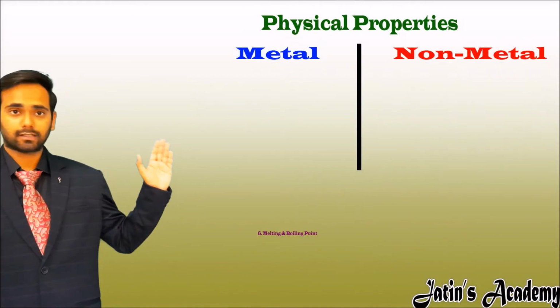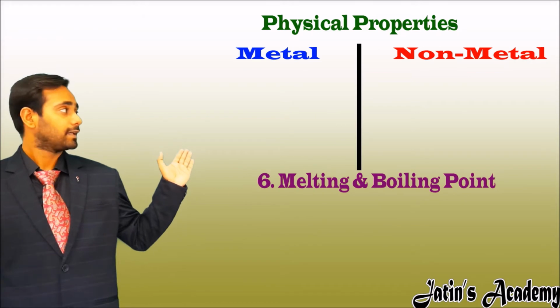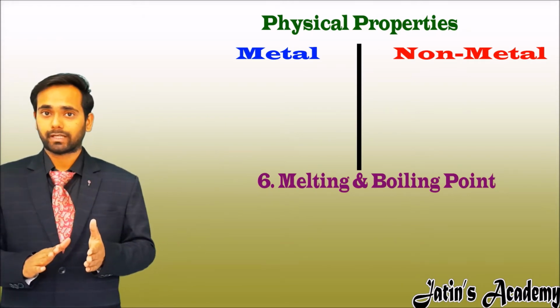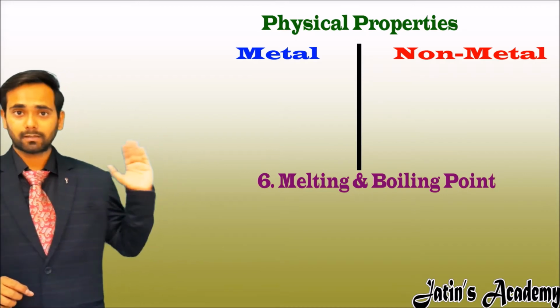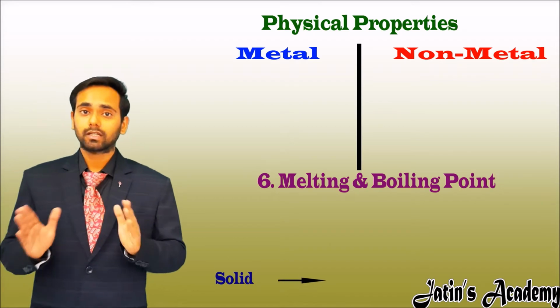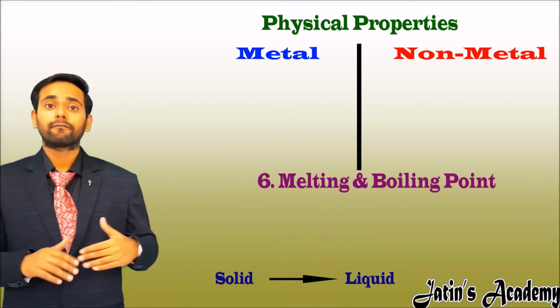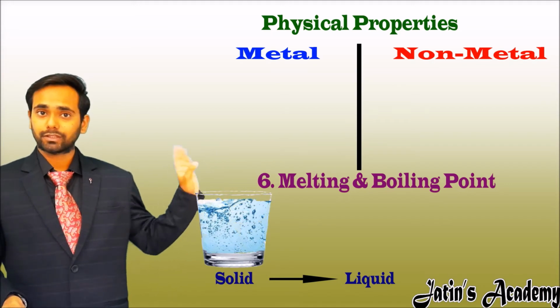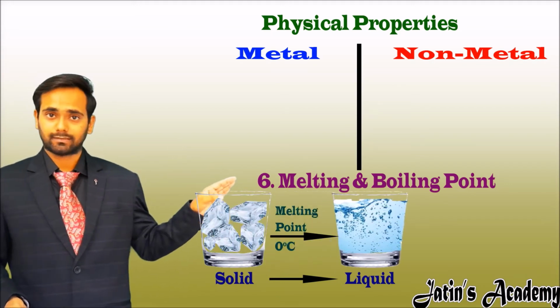Our sixth physical property is melting and boiling point. So what is the meaning of melting and boiling point? Melting point is the temperature at which a solid converts into liquid. For example, for water, ice is converted into water at 0 degrees Celsius.